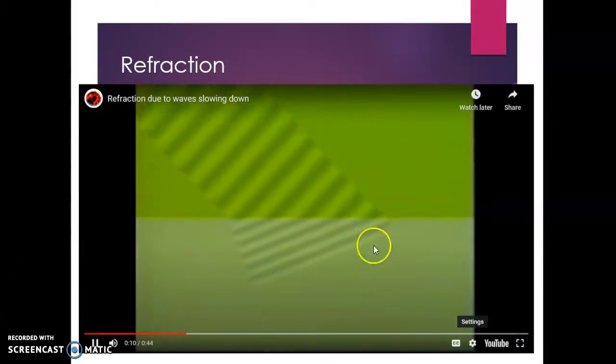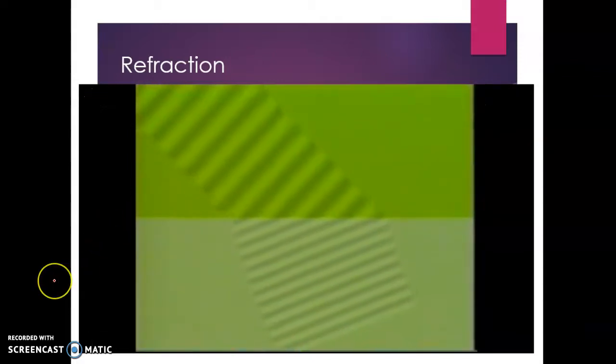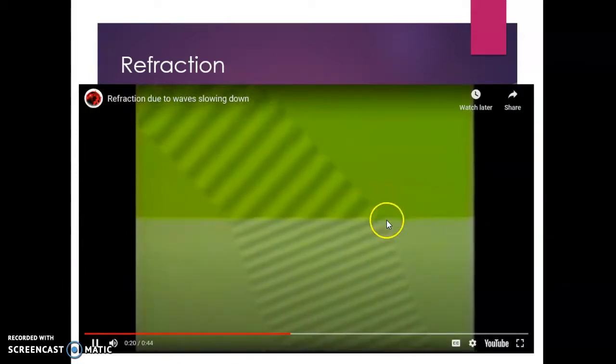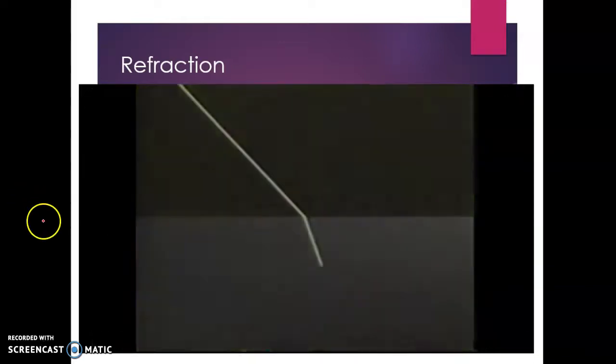One side is slowed down before the other, forcing the wave front to change direction. So you can see that the waves move slower when it comes into the white section. It's moving faster in the green section. And that's causing that bending. So instead of it continuing on in a straight line over here, you see that bent, closer to the direction perpendicular to the interface whenever it enters a medium that slows it down.